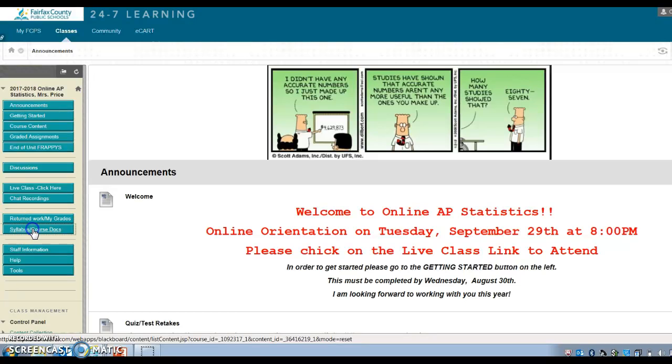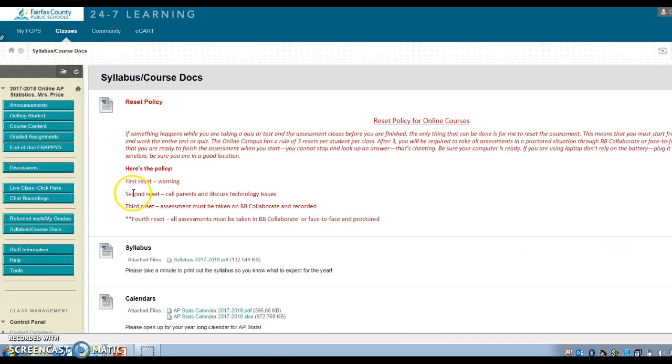I'm actually going to go to the button that you probably won't use very often, but the Syllabus Course Docs button. If you click on that, that's our basic documents that you'll need. Here's the reset policy, so just be careful here. If something happens while you're taking your test or quiz and it closes before you're finished, the only thing to be done is for me to reset your assessment. But please, you have to start at the very beginning of the quiz.